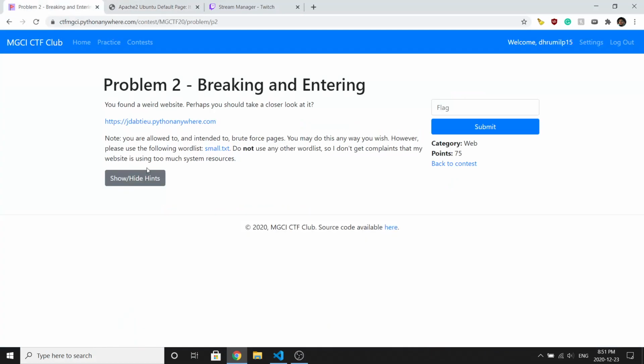And they also give you the word list in the note. You're allowed to and intended to brute force pages. You can use any way you wish, but use the following word list. Don't use another word list so that Jonathan doesn't get complaints that the site uses too much system resources.